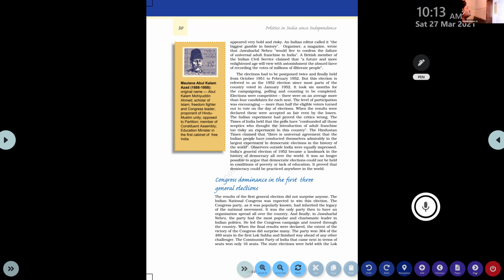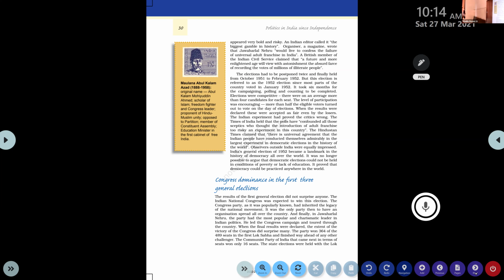A British member of the Indian Civil Service claimed that a future and more enlightened age will view with astonishment the recording of the votes of millions of illiterate people. The future, educated generation, the next generation, will view this and be surprised, and they will record how the votes of millions of illiterate people functioned to create a country.